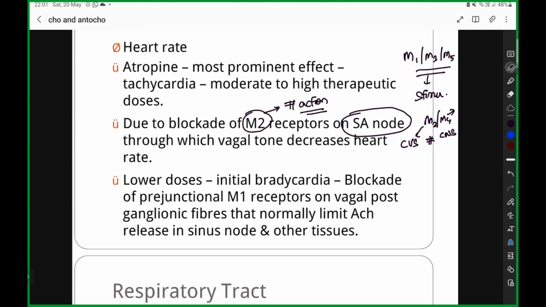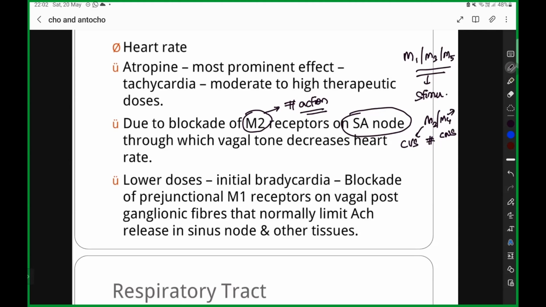Blockade of the prejunctional M1 receptors is going to cause first an initial bradycardia, but at later, higher doses, it is going to cause tachycardia. Is it clear for everyone? Can someone put in the chat box? Is it clear?